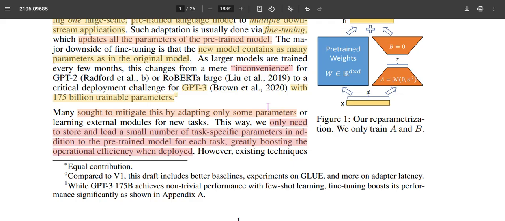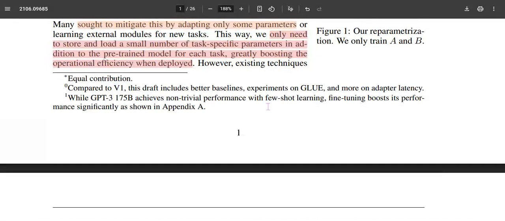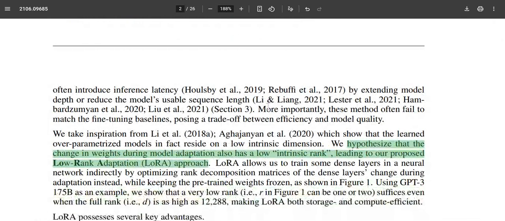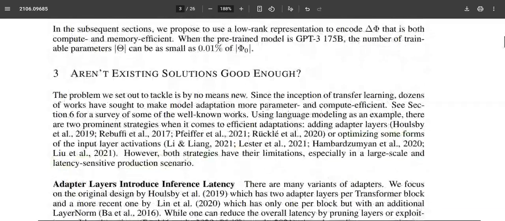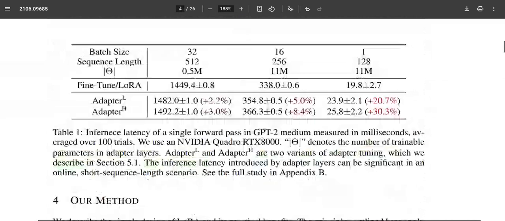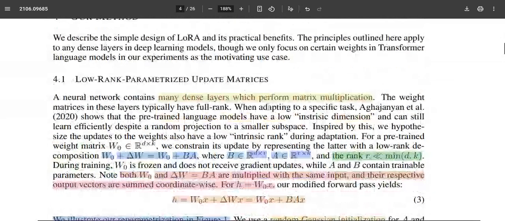Then there are many techniques adapted for how to choose that finite set of parameters during the fine tuning for specific applications. In this paper, they have proposed a new technique called LoRA, based on the hypothesis that during fine tuning, only certain low rank adaptations are required. It means that when we are updating the model parameters for fine tuning, only a small number of parameters, which lie in a low dimensional manifold, are required to adapt for that specific task. So this is a very simplified rank 1 update technique from numerical linear algebra.